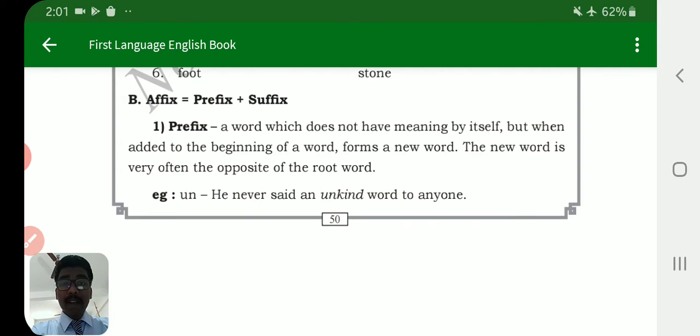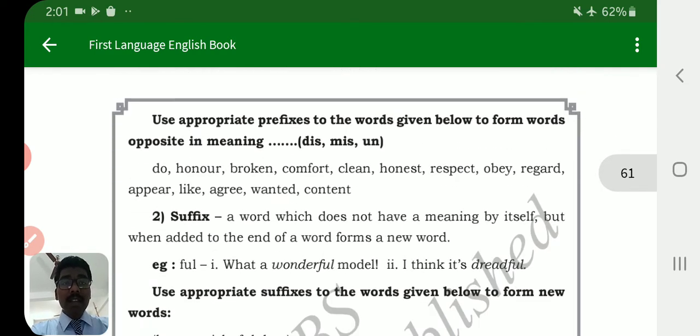For example, here kind and unkind is given. Then a lot of words were given. Use appropriate prefixes with the words given below to form words opposite in meaning. Mis and un are given. The words are: do, honor, broken, comfort, clean, honest, respect, obey, regard, appear, like, agree, wanted, content.